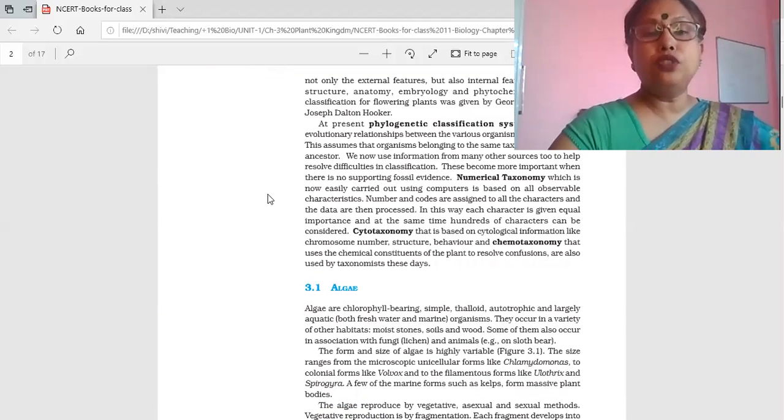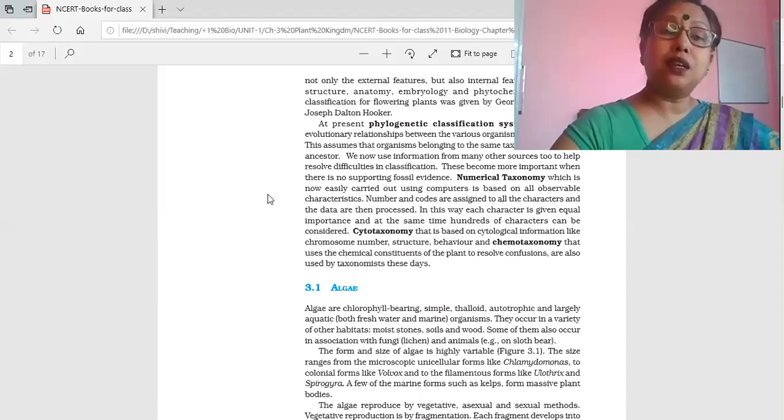But we have one more, that is the phylogenetic classification system, which is much better than both. Why? Because not only morphological, anatomical and cytological characters, but also the phylogenetic, that is the ancestral evolutionary line, is included. Therefore, it gives us the evolutionary history. It is considered better than the previous two.